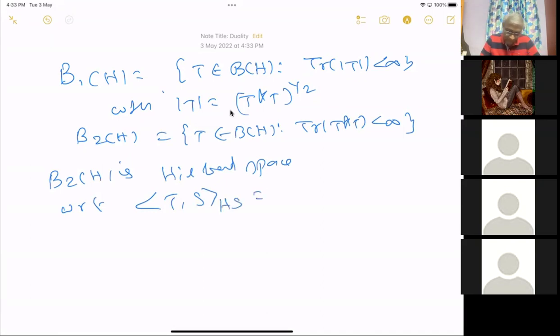This is a Hilbert-Schmidt inner product defined using the trace on B2H, which is equal to trace of S star T. So we have shown this is a Hilbert space. And further, we proved that B1H is a Banach space.